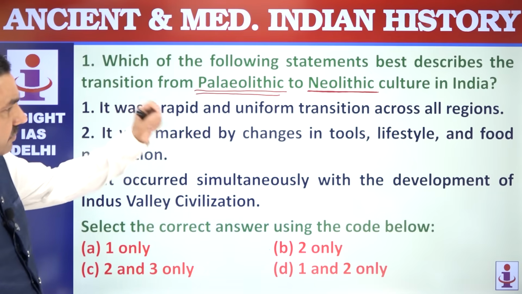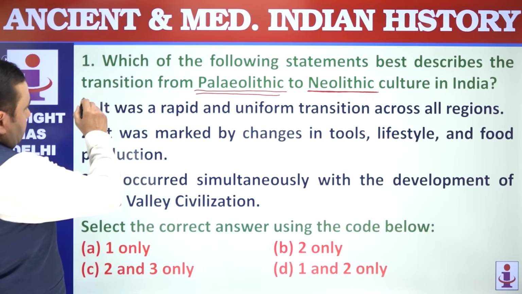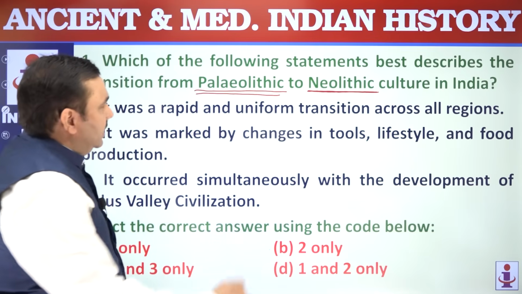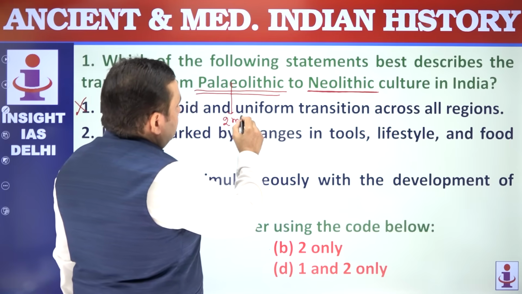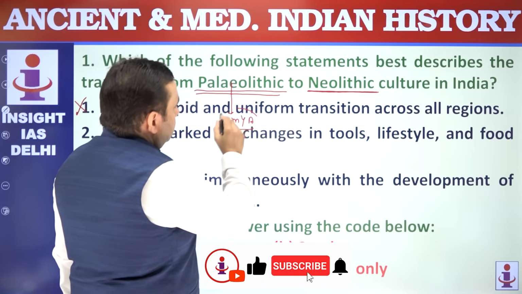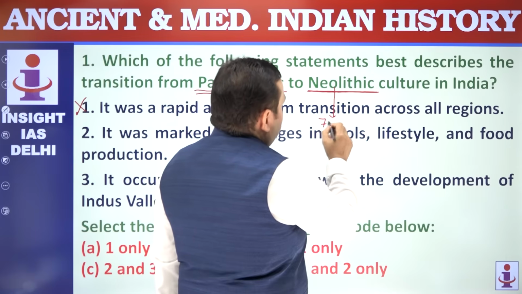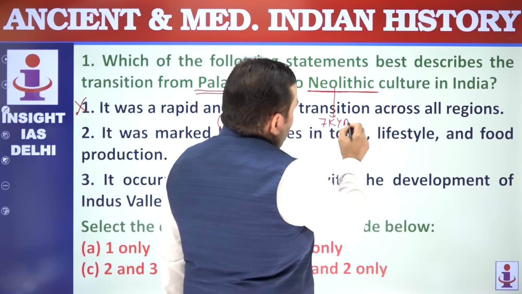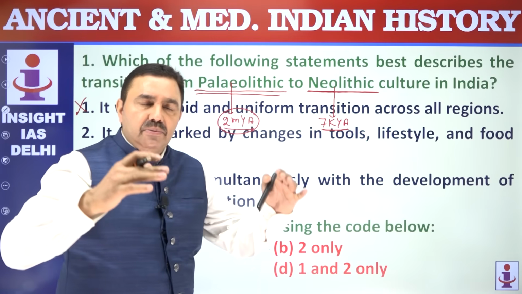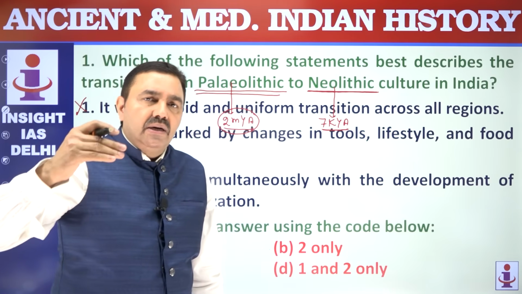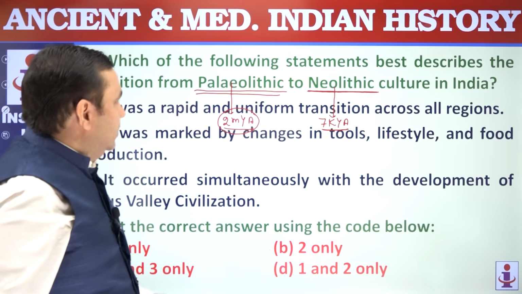It was a rapid and uniform transition across all regions. It was not a rapid transition, because the Paleolithic age in the Indian subcontinent started around 2 million years ago, and the Neolithic age started around 7,000 years ago. So it was a process spanning more than 1 million years, and a process spanning that long cannot be rapid. It was very, very slow and very, very gradual. So the first point here is wrong.